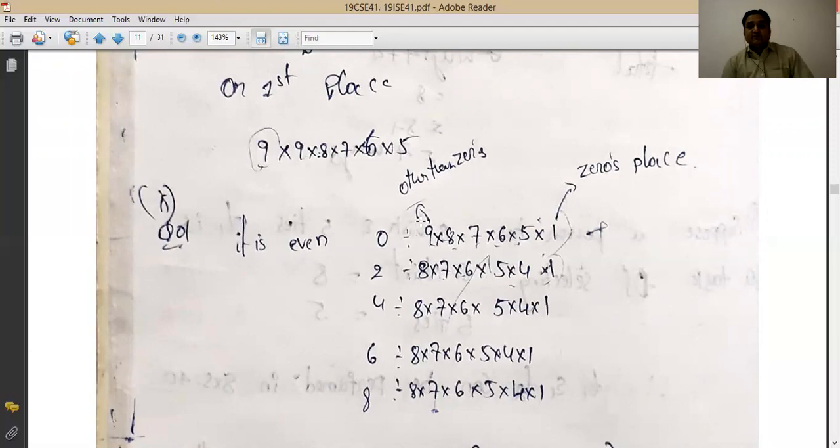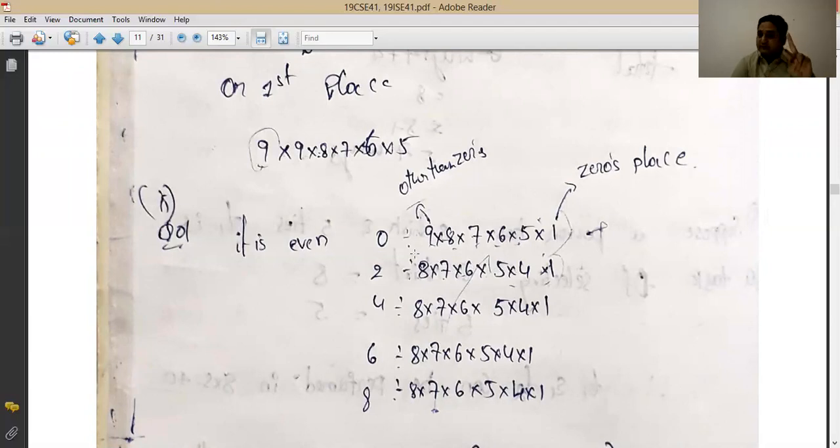That is the number which is having 0 as the last place, because it does not have any condition on the first place, right? So the first place can have 9 numbers other than 0, because 0 has already gone in the last place. Now if the last digit is 2, then the total number of these kind of values will be 8 into 7 into 6 into 5 into 4, right?